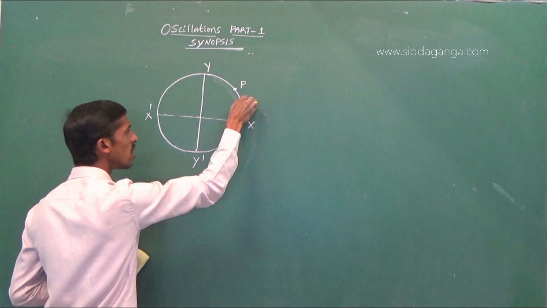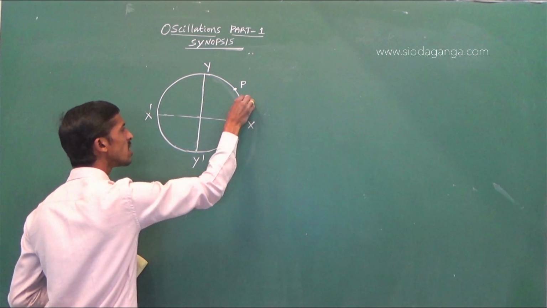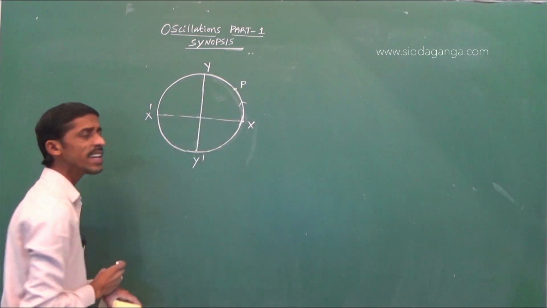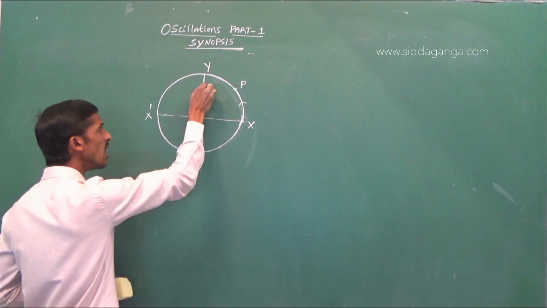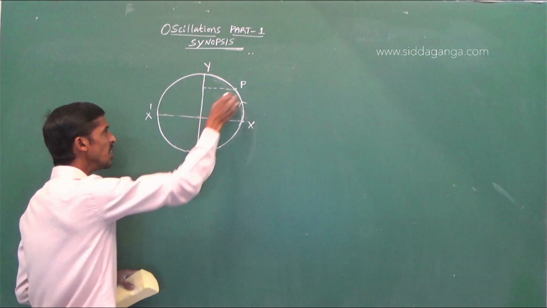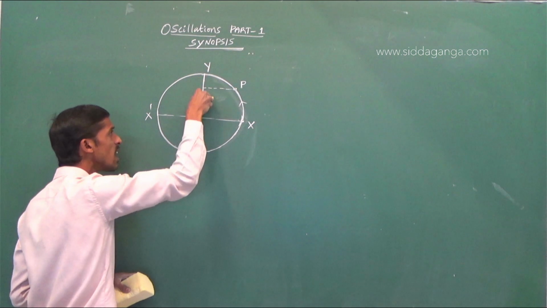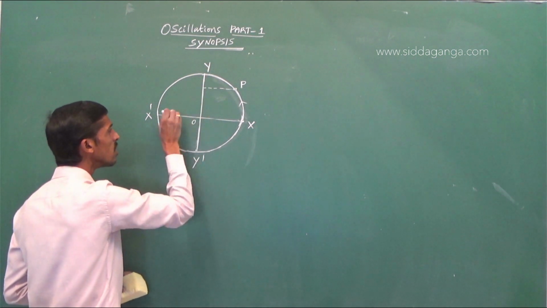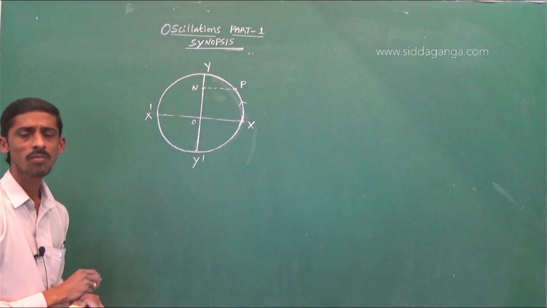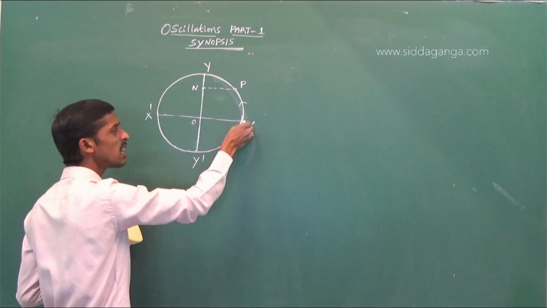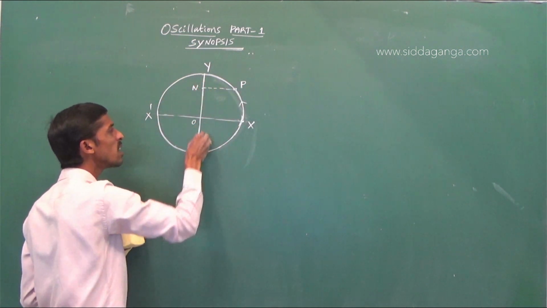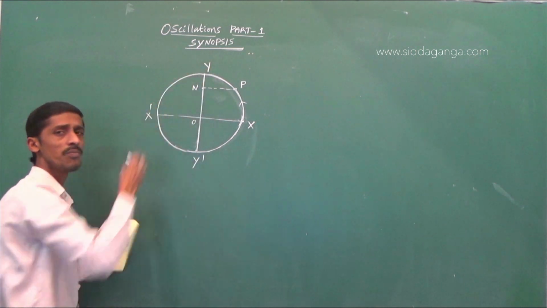The particle, during its motion over the circumference of the circle, at some stage is found to be at P. If you draw the perpendicular onto this diameter, the foot of the perpendicular, let us say, is at some point N. As the particle is moving over the circumference of the circle, this projection, that is this foot of the perpendicular, moves back and forth about O.